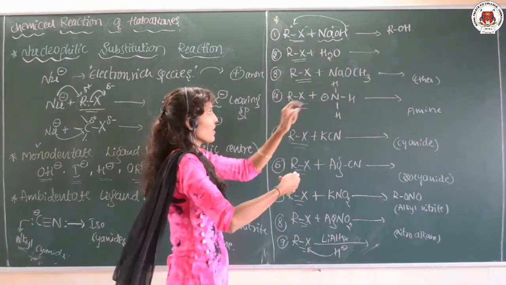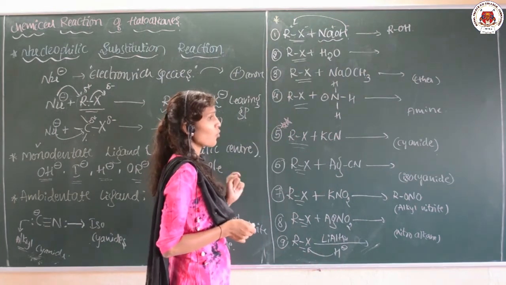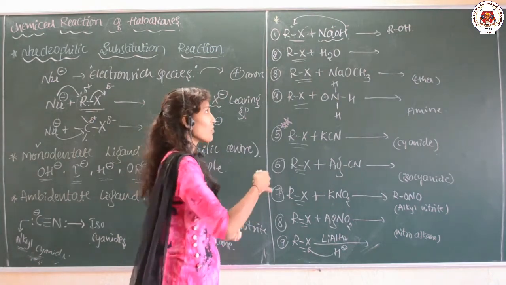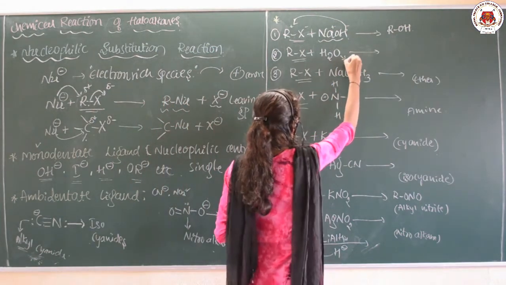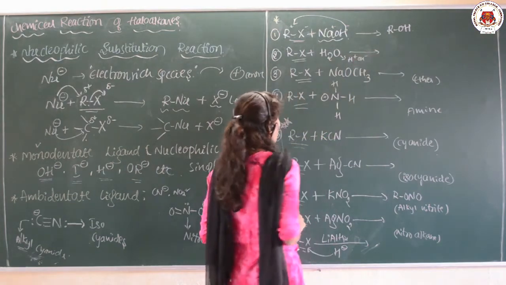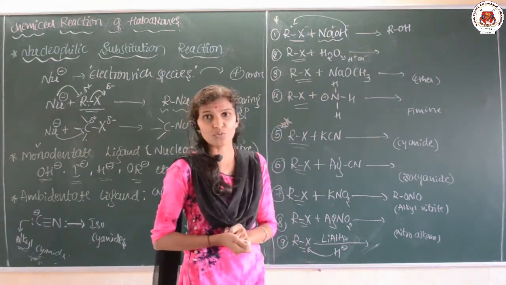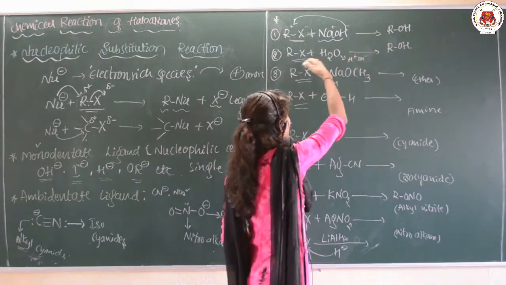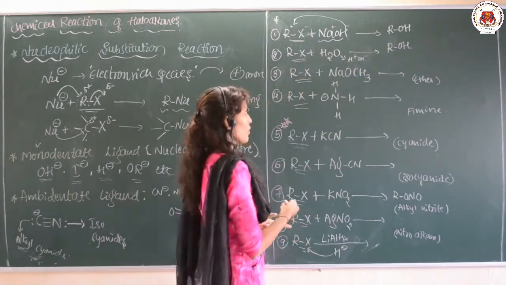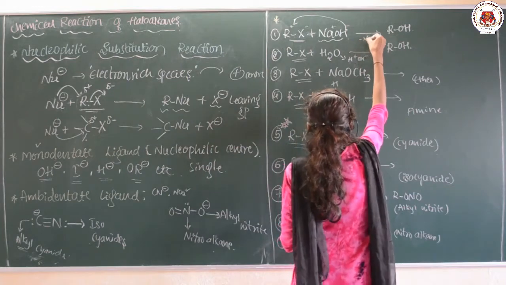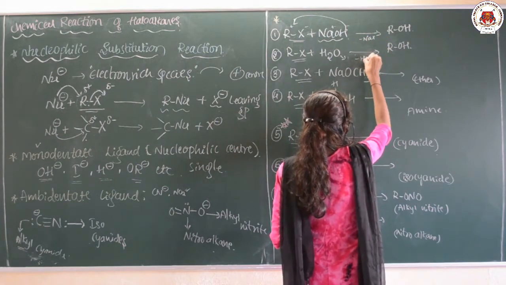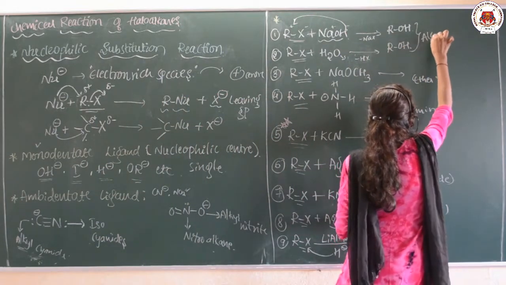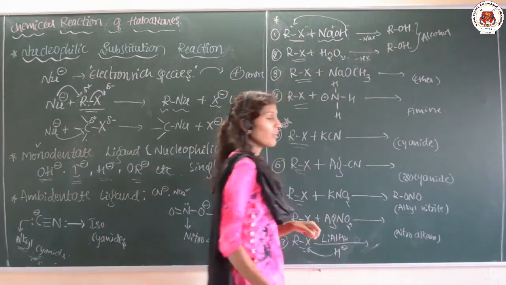Clear? Similarly, instead of NaOH, if I take water as the attacking nucleophile, what happens during that time also, just look at this, water can form H plus and OH minus, so that OH minus can attach with the R. There is also a formation of the alcohol ROH along with the release of HX. So here minus NaX you can write, here minus HX I can write, only the product I am going to write, and these two products are nothing but alcohol. Here we are going to get the alcohol.